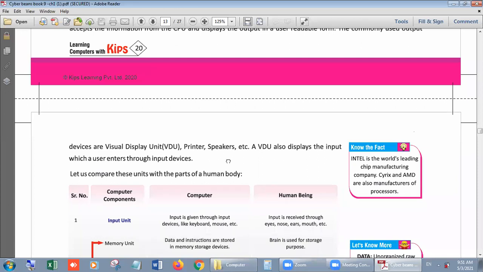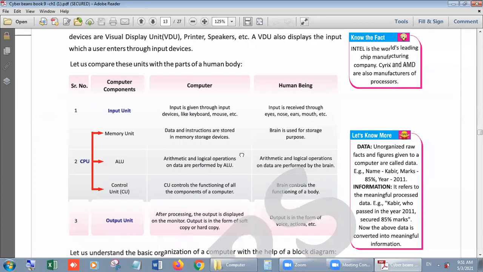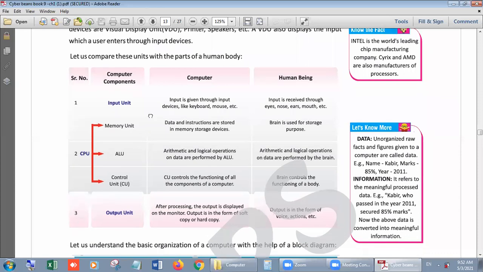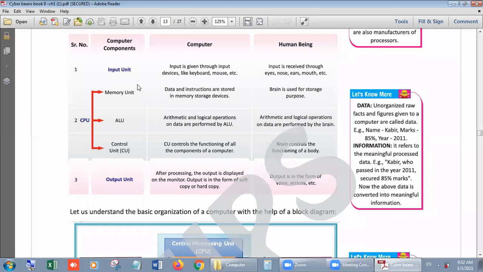Okay, this is the diagram in which we compare a human being to a computer according to the components of a computer. Suppose in a computer we have an input unit.